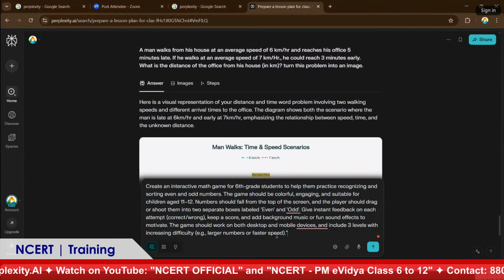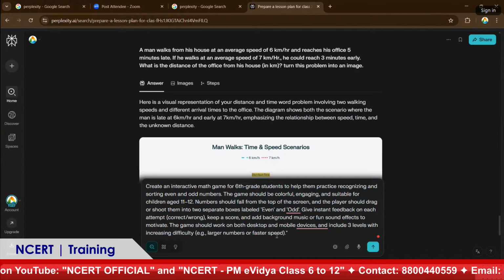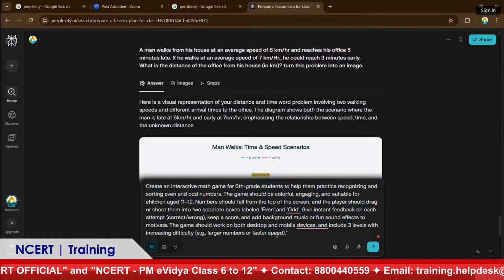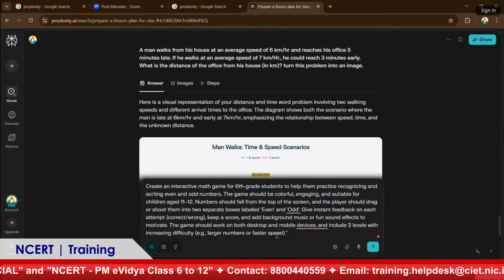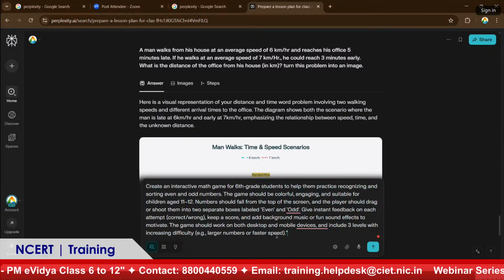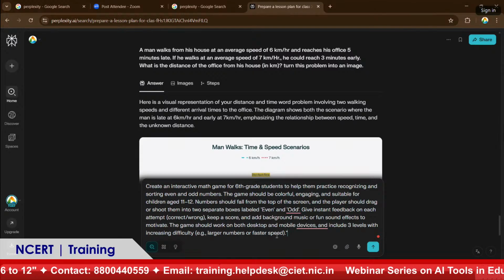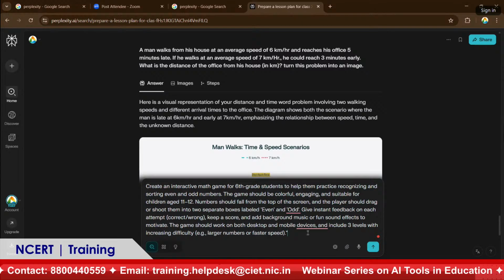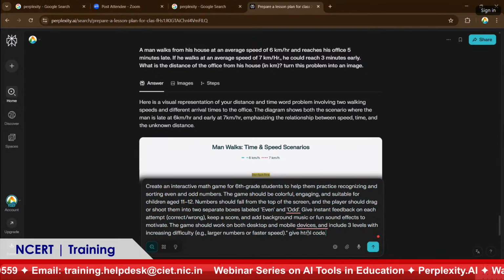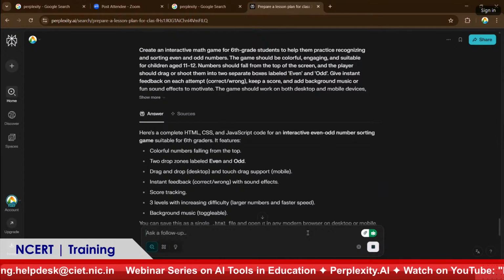Numbers should fall from the top of the screen, and players should drag and shoot them into two separate boxes labeled even and odd, give instant feedback on each attempt, whether it is right or wrong, keep a score, add background music, and give HTML code. Okay, now we'll see what it will think about that.